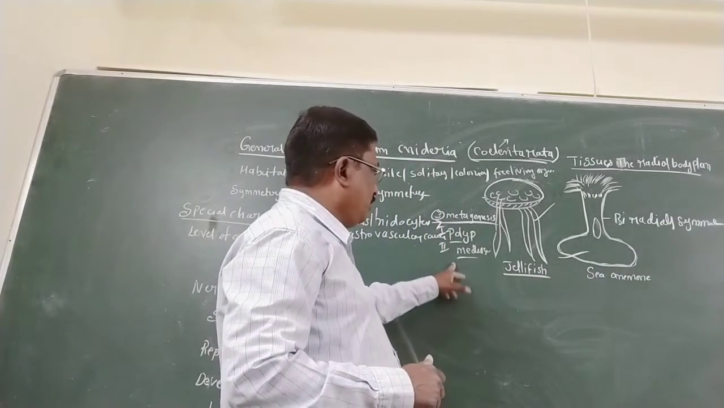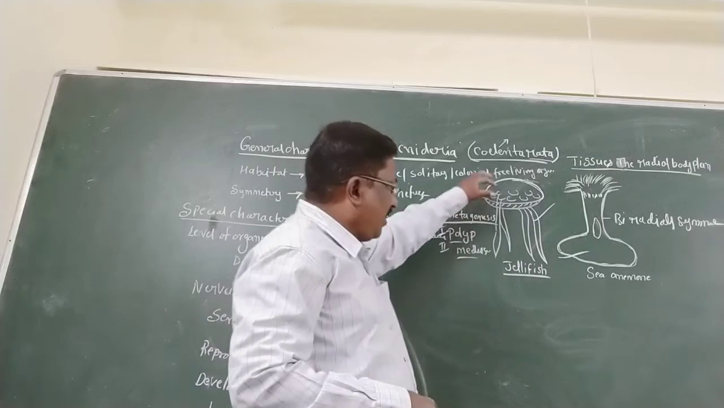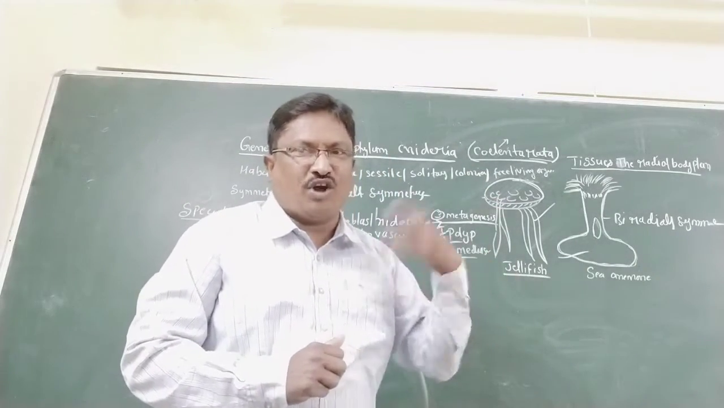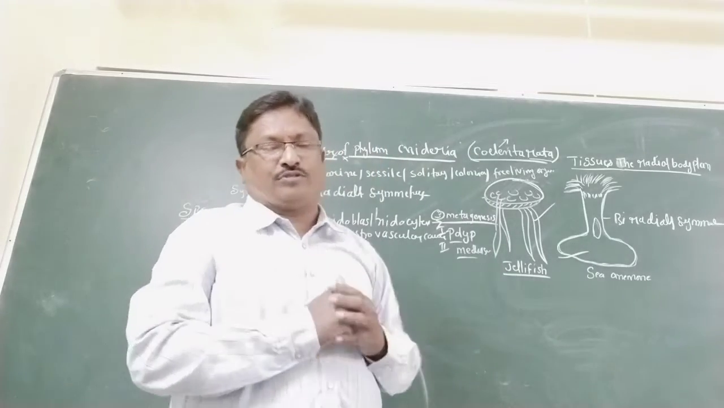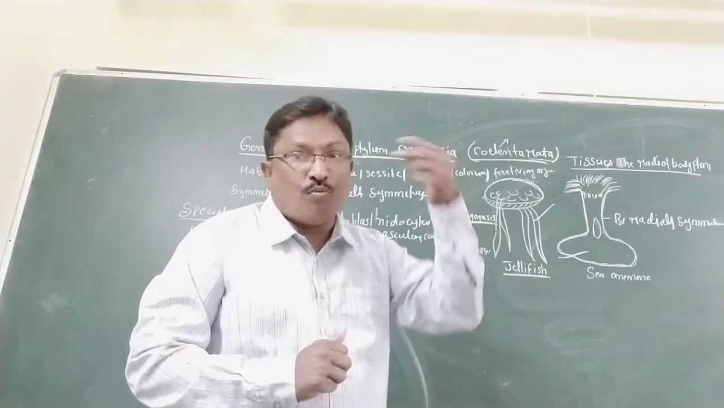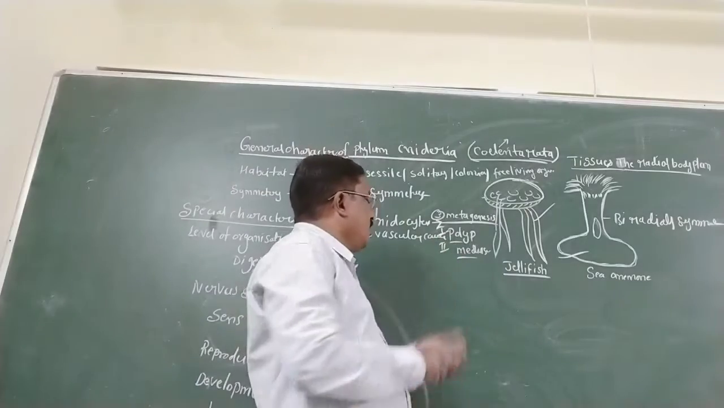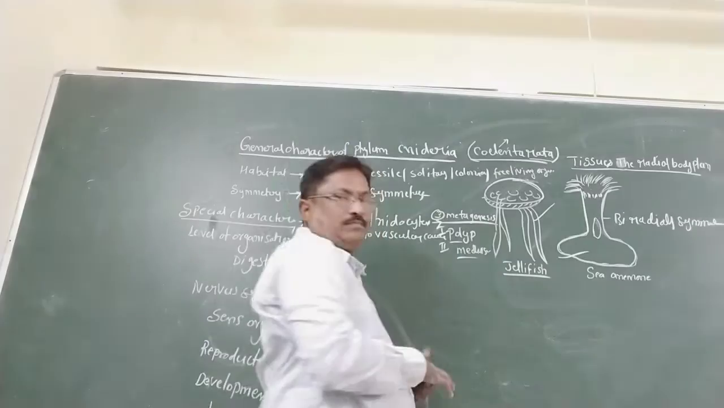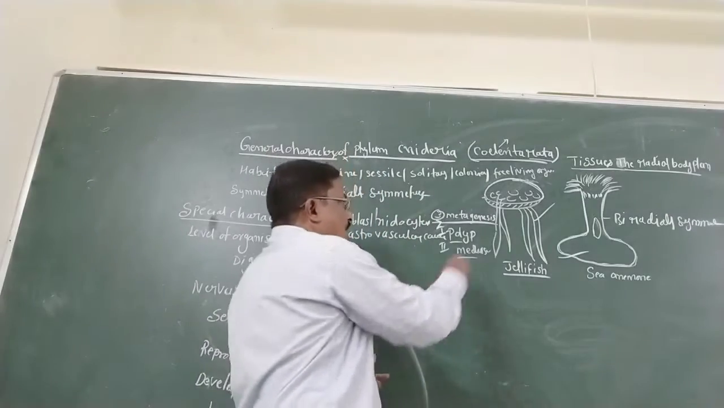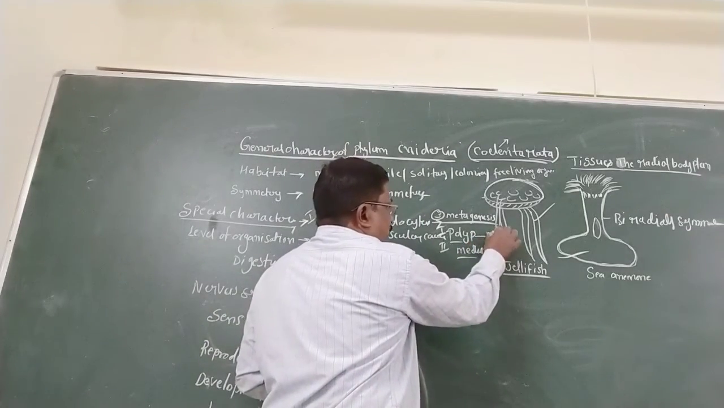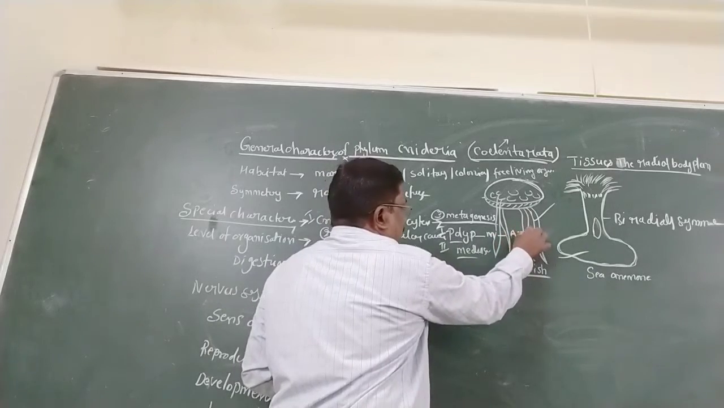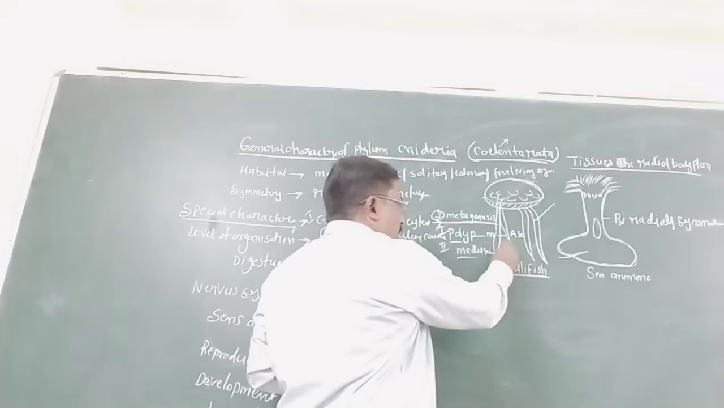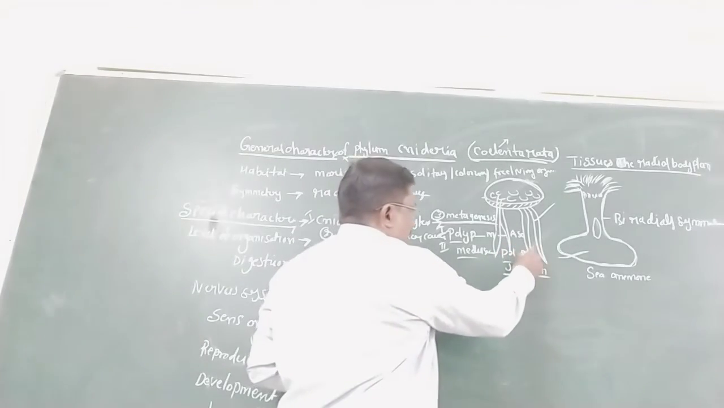Medusa is an umbrella-like free-swimming organism. So these are two body forms. Did you understand? These are two body forms, polyp and medusa. Polyp produces medusa asexually. Very important: polyp produces medusa asexually, and medusa produces polyp sexually.